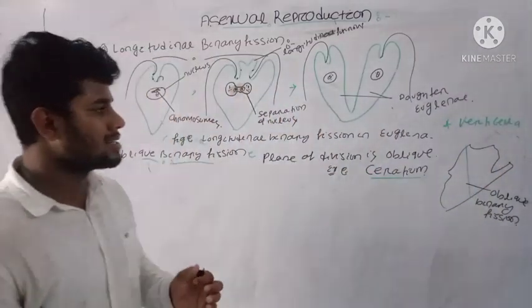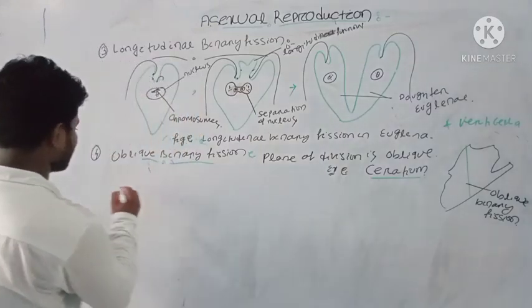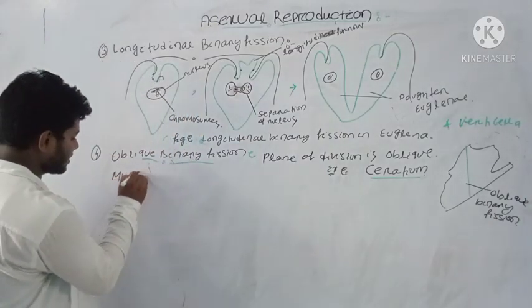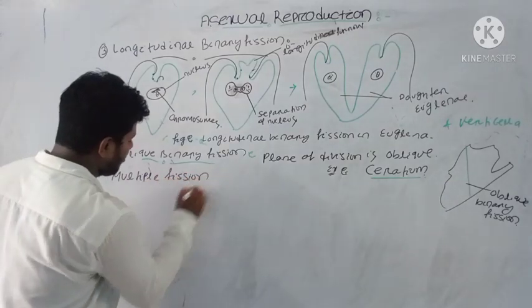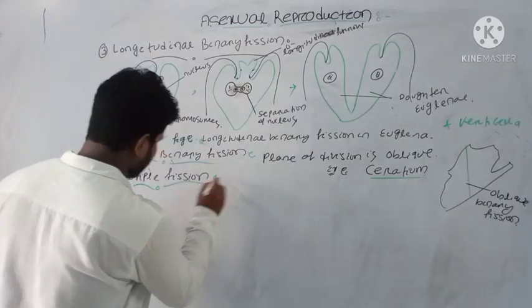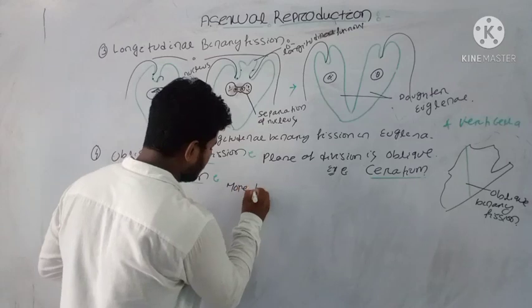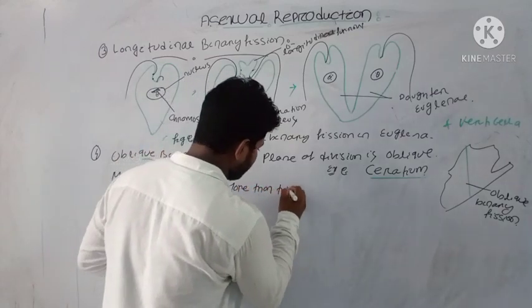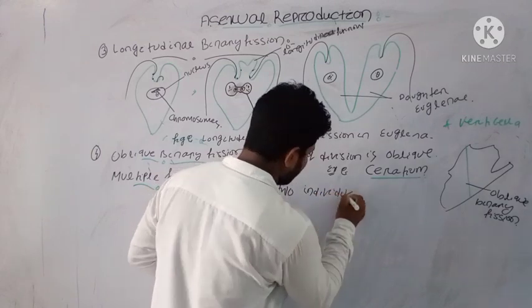Then, we have already discussed binary fission, so come to multiple fission. Let us discuss what the multiple fission process is. In multiple fission, there is production of more than two individual parts from your parent cell. More than two individuals are produced.